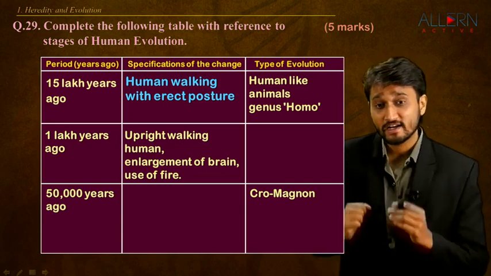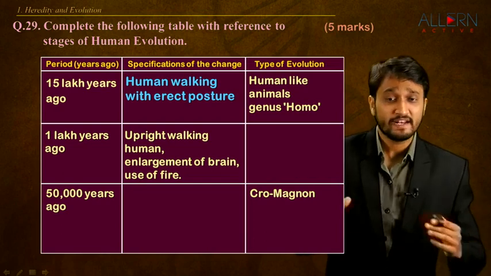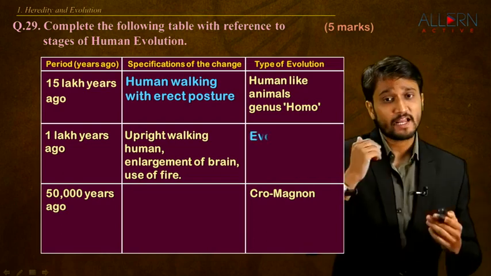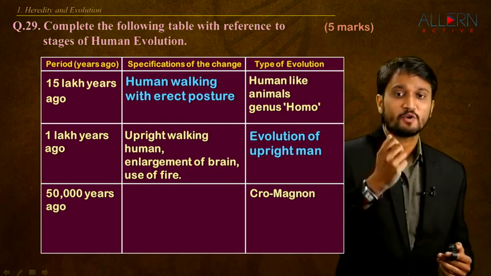Then there's 1 lakh years ago, upright walking humans with enlargement of the brain and the use of fire. The type of evolution over here is the evolution of the upright man, right? So that's what we call it.